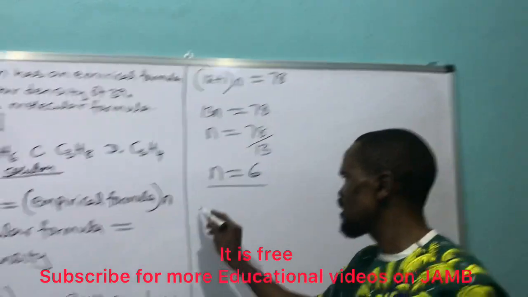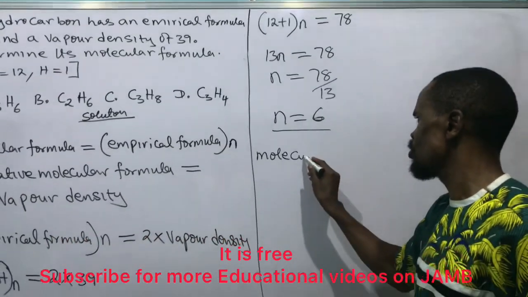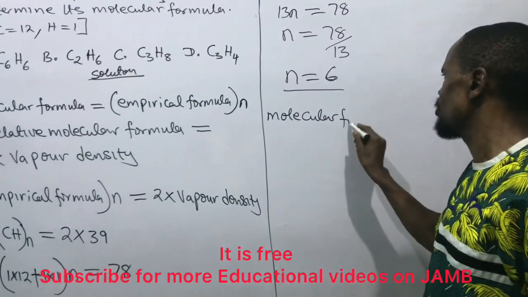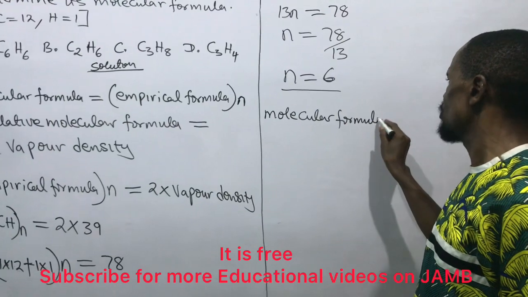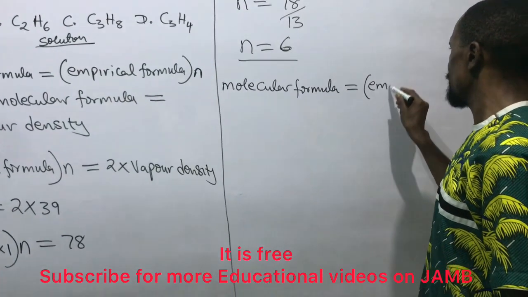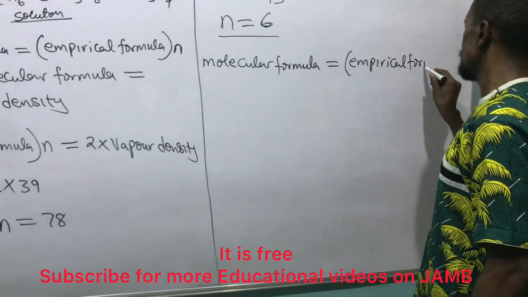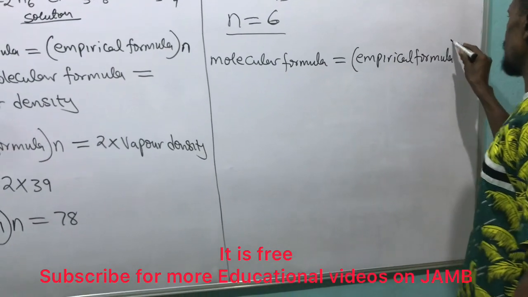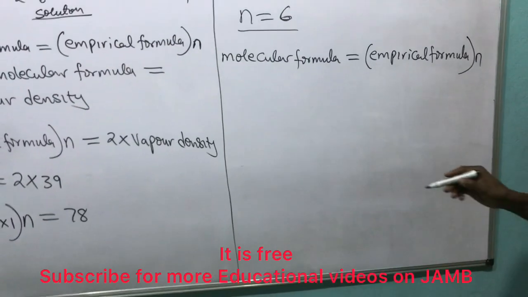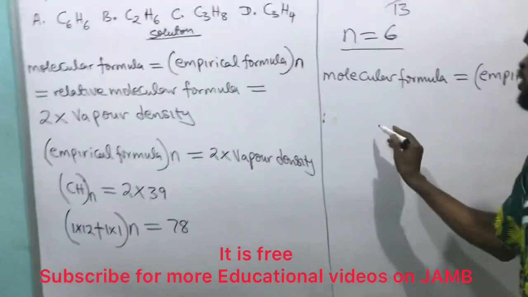Then now I can say my molecular formula is equal to empirical formula times multiplier.